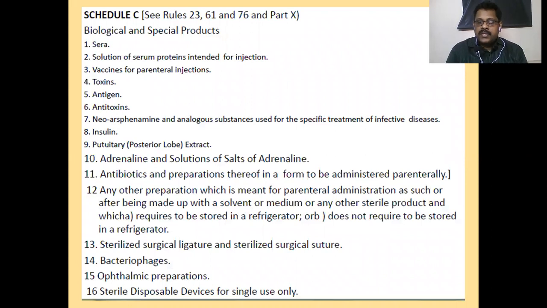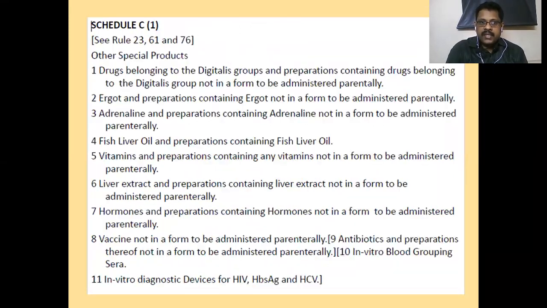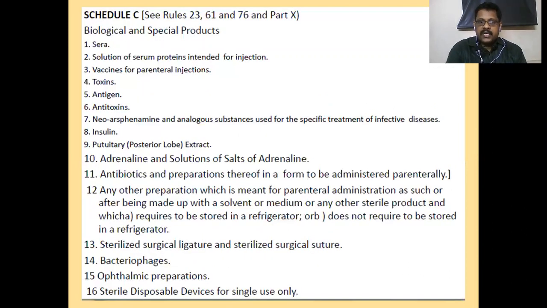Schedule C and C1 are very important for giving licenses for manufacture, purchase, sale, and importing. I think we discussed this part also in the last class. We continue from here. Schedule C and C1 are biological preparations or parenteral preparations.